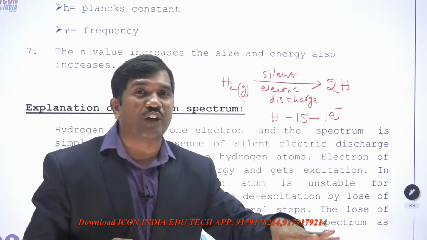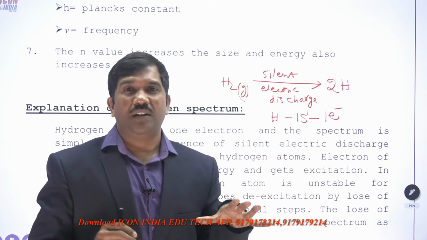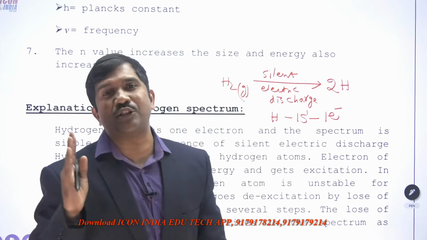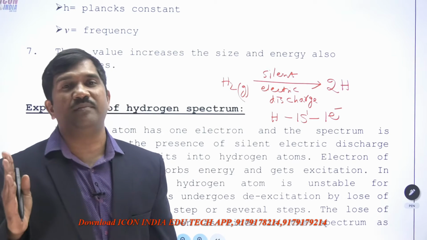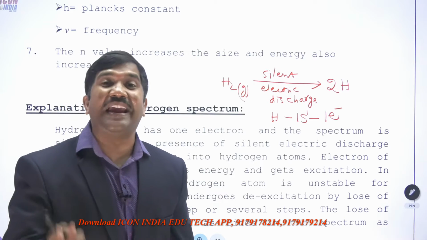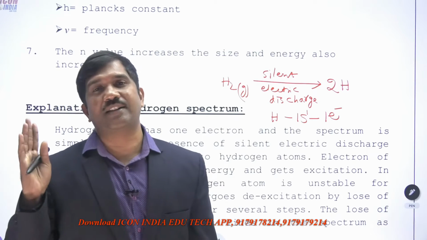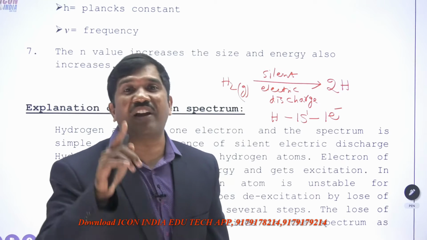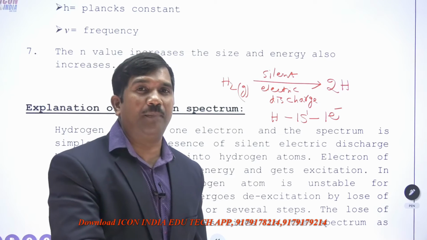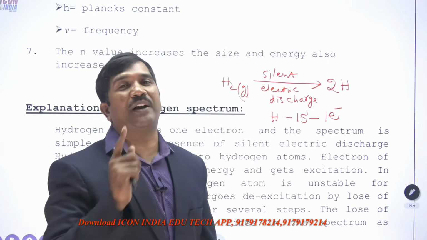In the excited state it is unstable. For stabilization, de-excitation takes place by loss of energy, either by direct or indirect steps. That loss of energy appearing in the spectrum is called the hydrogen spectrum.